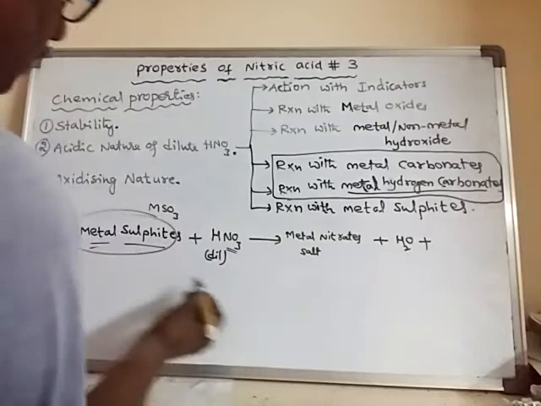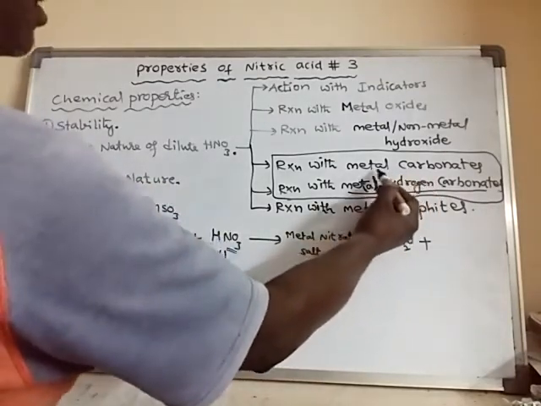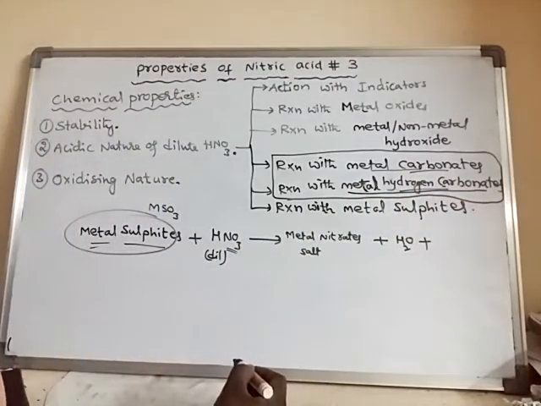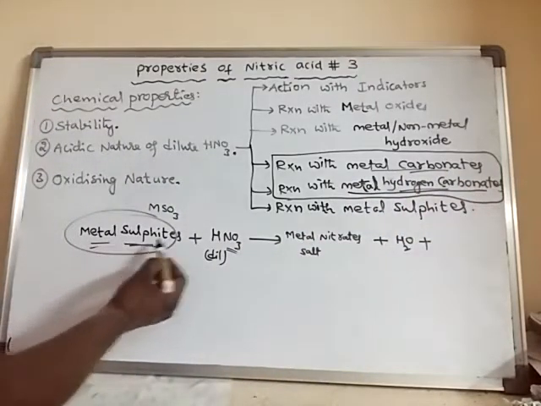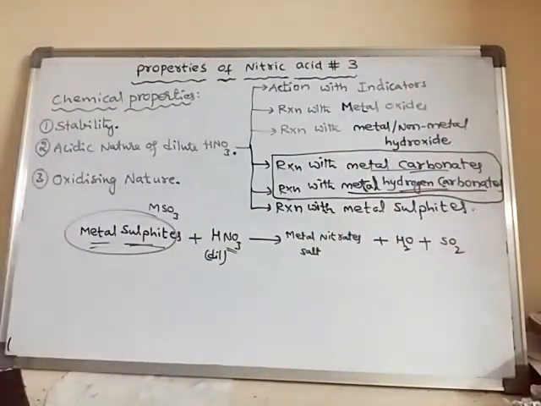When metal carbonates and metal bicarbonates react, they liberate carbon dioxide gas, but metal sulfites liberate sulfur dioxide gas.